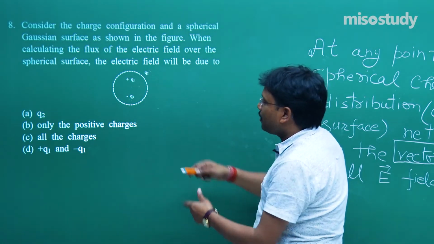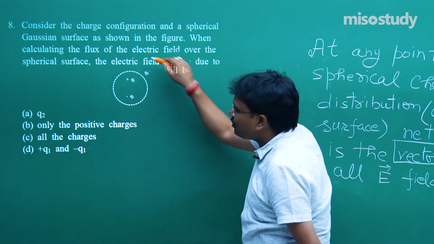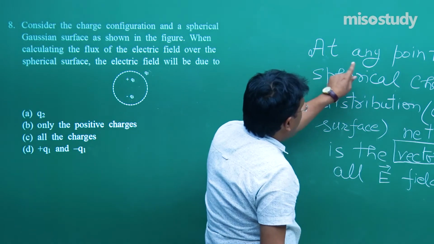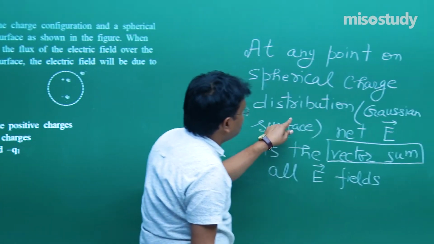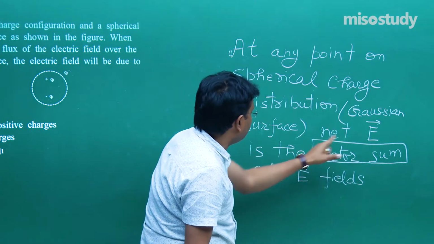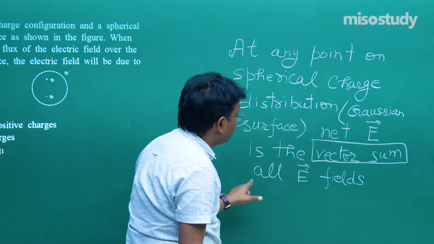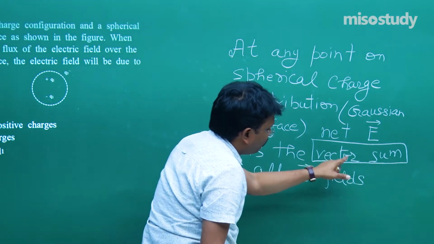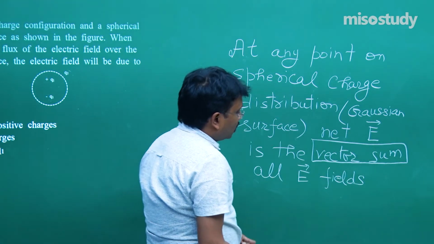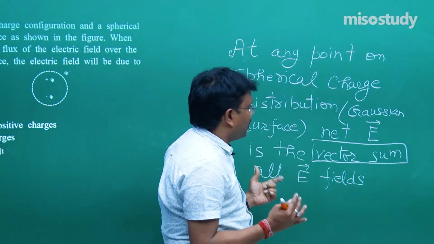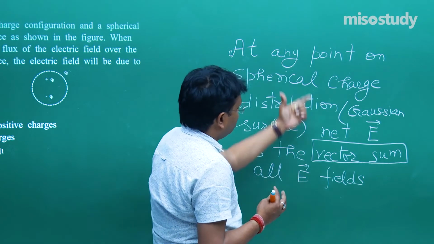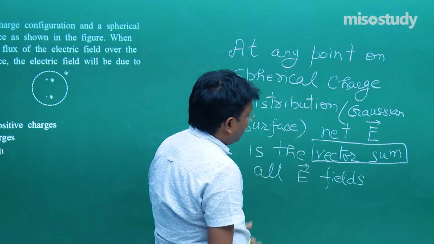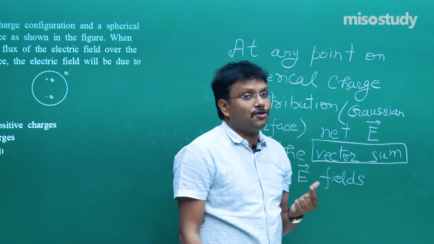Fine, because for this charge you may also create a Gaussian surface, and that's why I mentioned at any point on a spherical charge distribution, that is Gaussian surface, net electric field is the vector sum of all electric fields. Don't get confused in this explanation with the electric flux, which is 0.